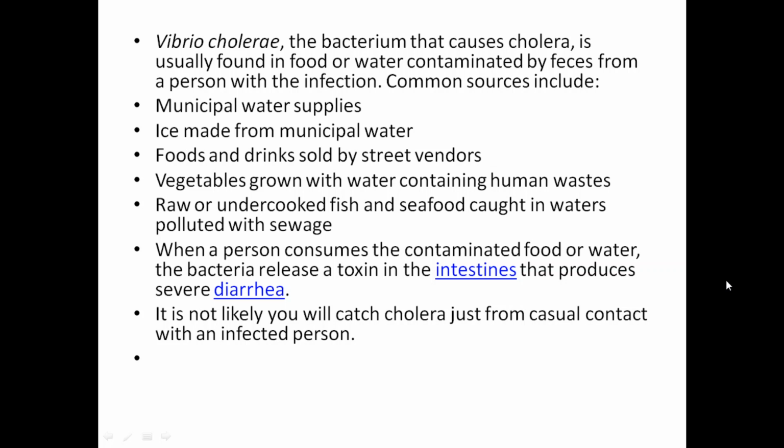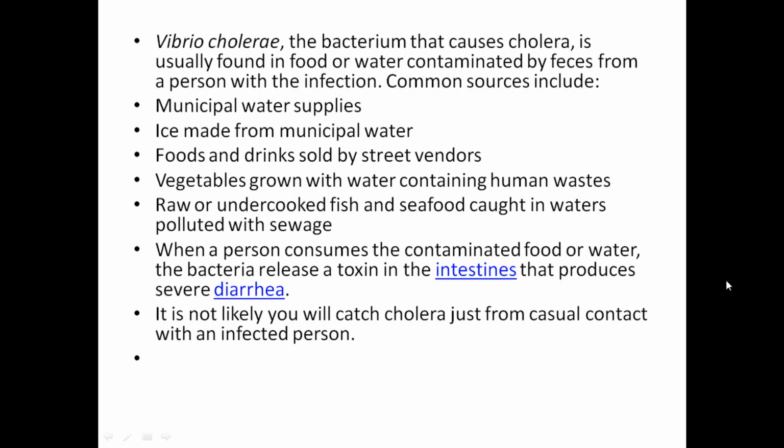Common sources include municipal water supply, ice made from municipal water, food and drink sold by street vendors, vegetables grown with water contaminated by human waste, and raw or uncooked fish and seafood caught in waters polluted with sewage.